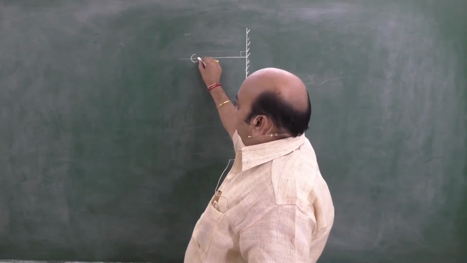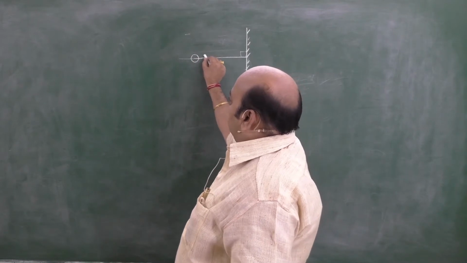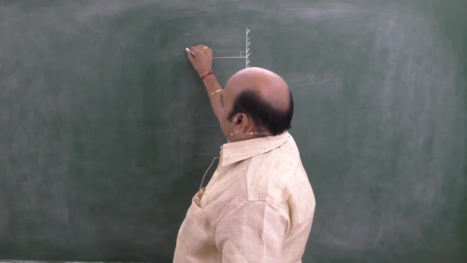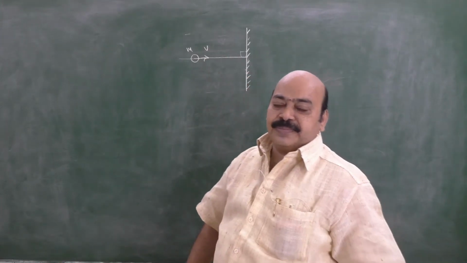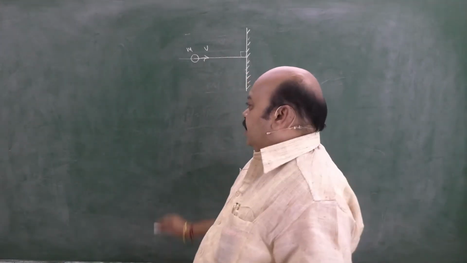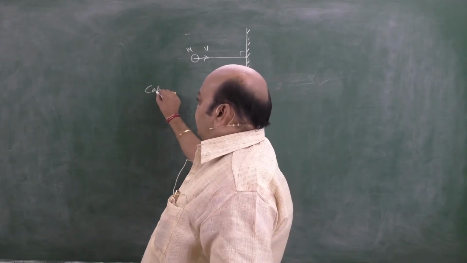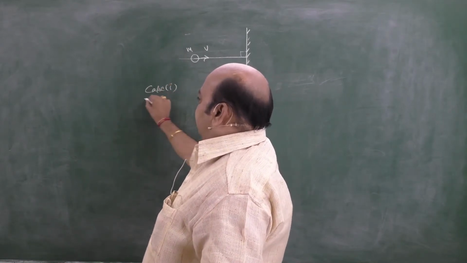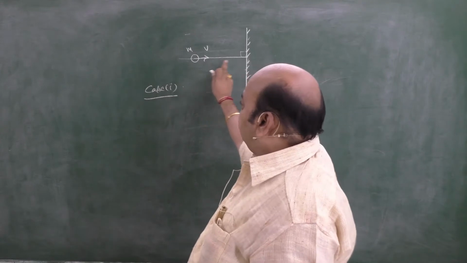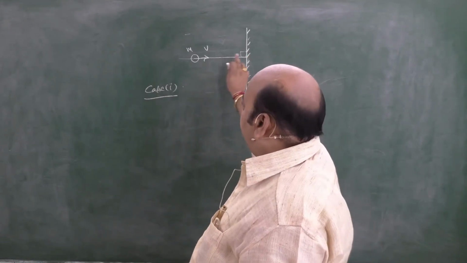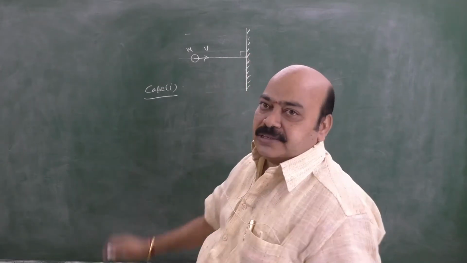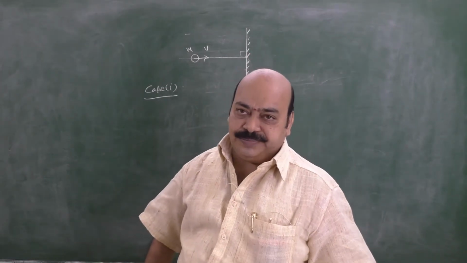Let this be the position of the ball, and in this direction the mass m is moving with the velocity v. Case 1.